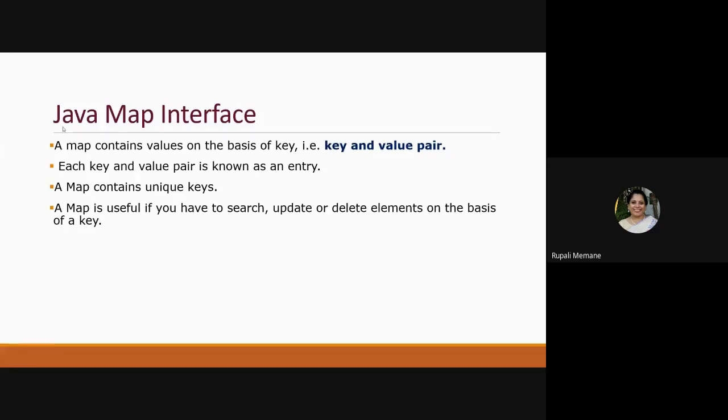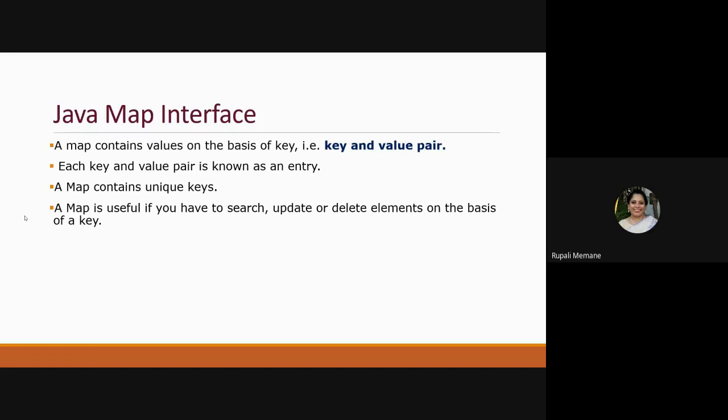Each key and value pair is called an entry. So when I say I have to insert an element, I mean I have to insert an entry, that means whatever the key is and what the value is for that. The key can be a numeric number also, or an alphanumeric one. Not necessarily that the key has to be alphanumeric. I can say seat number 1 and this number, but that will be associated. Anywhere I try to move or shuffle, I have to keep the association. Then they say that a map contains unique keys.